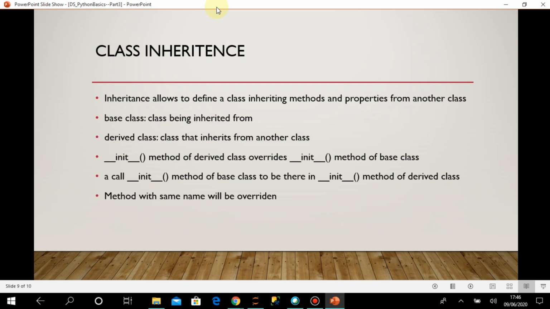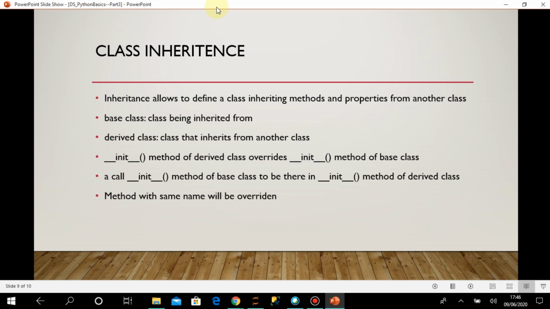Okay, the init method of the derived class overrides the init method of the base class. That means by default, when you create a derived class and you don't write any constructor inside it, then whenever you create an object of the derived class, the constructor of the base class gets called. But if the constructor is defined for the derived class, then it overrides the constructor of the base class and it does not get called.